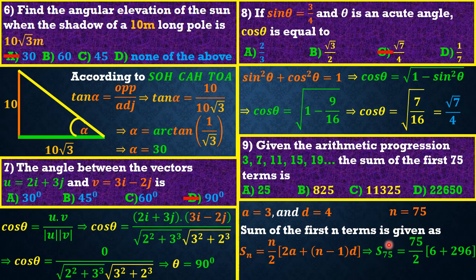Means we're going to have our S75 to be the same as 75 over 2 into 2 times a, 2 times 3 is 6, plus 75 minus 1 is 74, times 4, we have 296. Simplifying that, guys, we have an answer of 11,325. So friends, option C is the best option for this question.